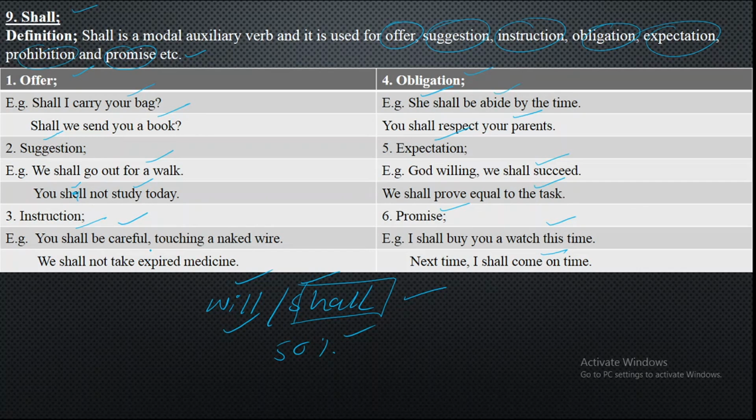This is known as the modal auxiliary verb shall. As a modal auxiliary verb, will is an informal way to be used and shall is a formal, polite and respectful way to be used in your daily life activities. So I hope today you got the modal auxiliary verb shall with its six usages. It is clear to you.